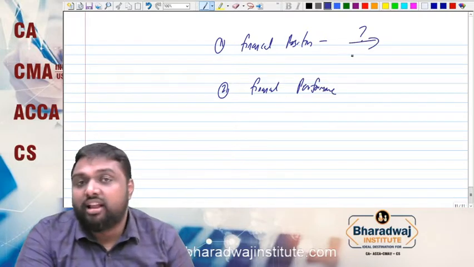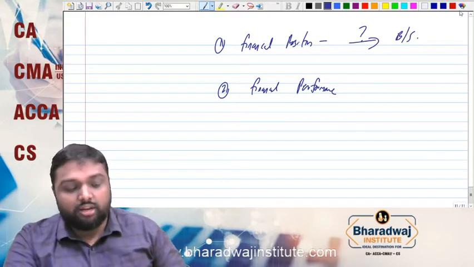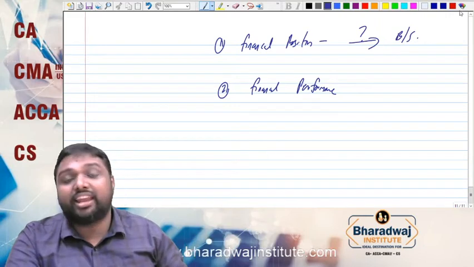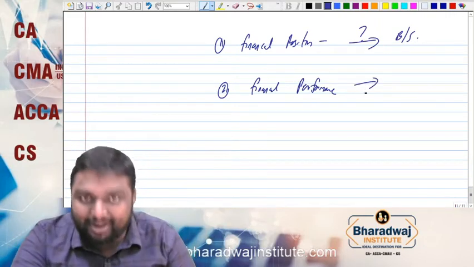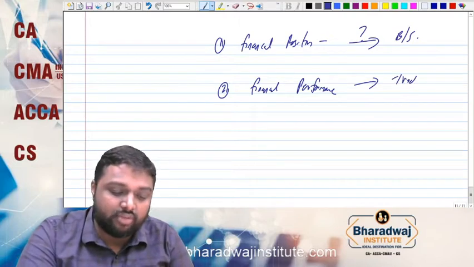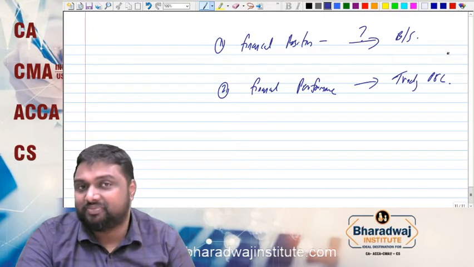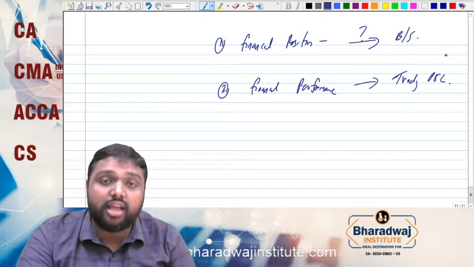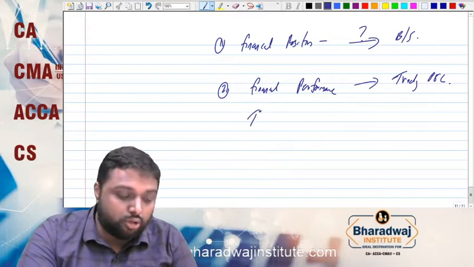Financial position we can understand from the balance sheet, and the financial performance we can get from the trading and P&L account, that is the profit and loss account. So what are the tools available?